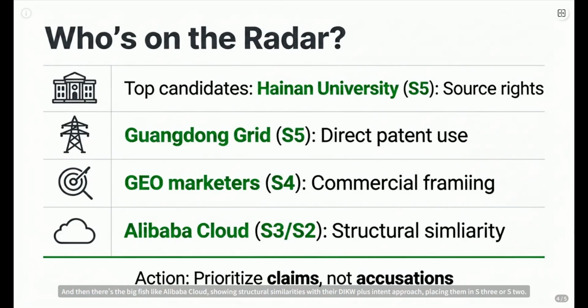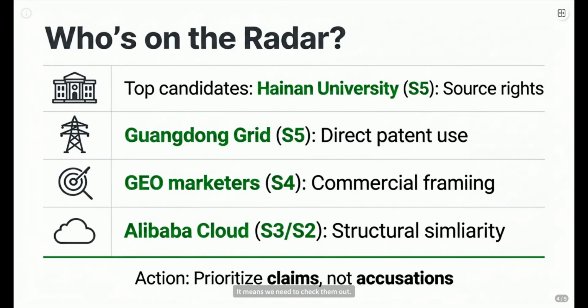And then there's the big fish like Alibaba Cloud, showing structural similarities with their DIKWP plus intent approach, placing them in S3 or S2. The key takeaway? Being on this list doesn't mean infringement. It means we need to check them out. For some, it's about sending a polite inquiry letter. For others, it's exploring collaboration or standard setting. No rush to judgment here.